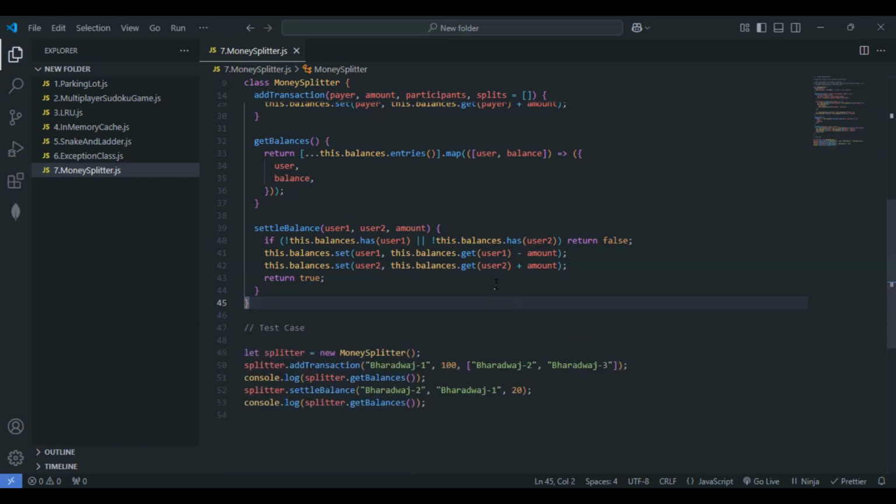Designing a money splitter is completely clear. So next we will be designing a notification service. For now, this is it.